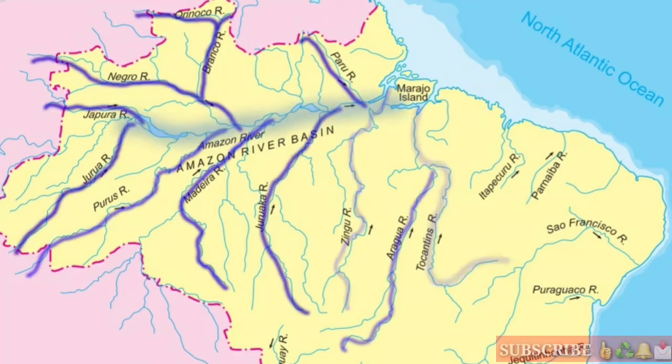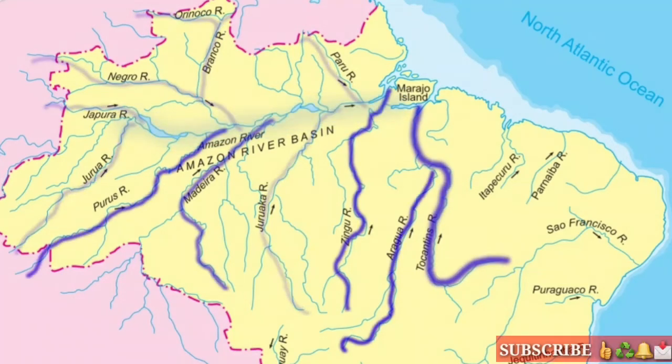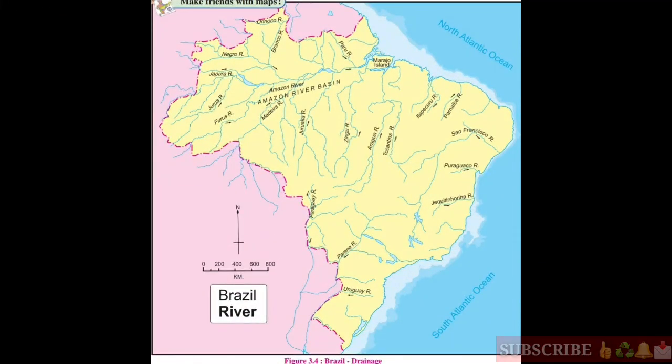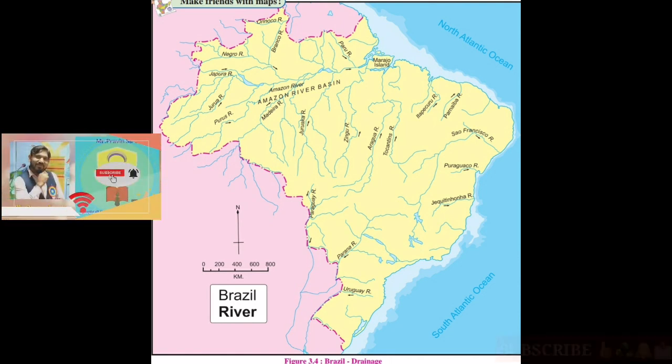So students, here overall we have studied the web of rivers in Brazil. So students, in this video we have studied the drainage system of Brazil. In this drainage system, we have seen the three major drainage systems of Brazil, that is the Amazon river basin, the Paraná-Paraguay river system, and the last one, that is the São Francisco river system. Okay students. Now students, in the next video we are going to study the river system or the drainage system